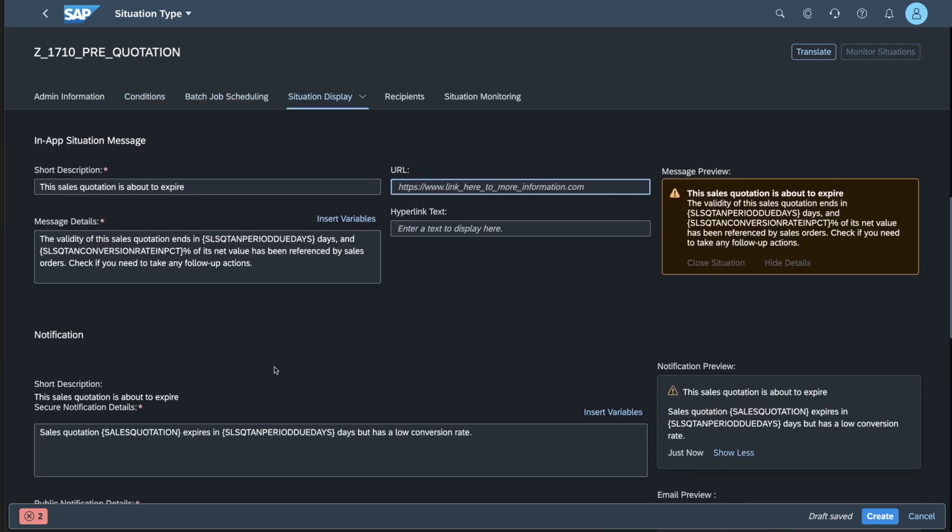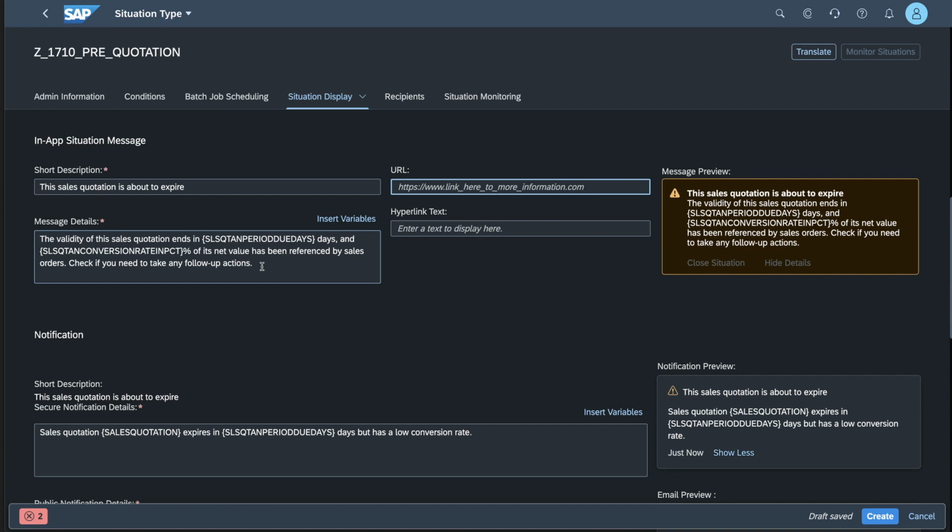Then we have the notification capabilities, and I should say really three notification capabilities. The first one is the in-app situation message. This is the message that will be displayed in the quotation app per se.